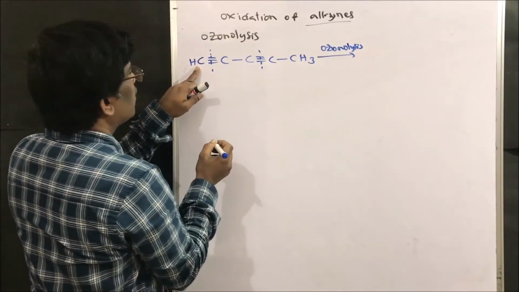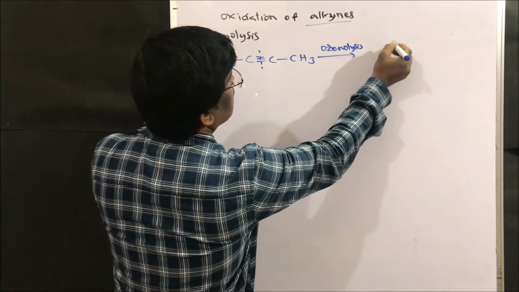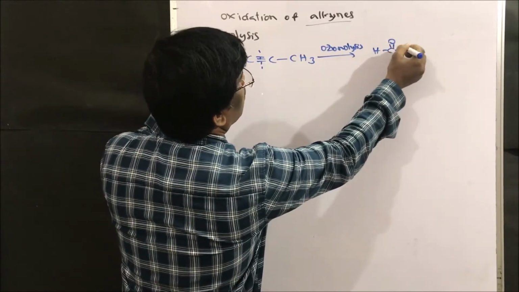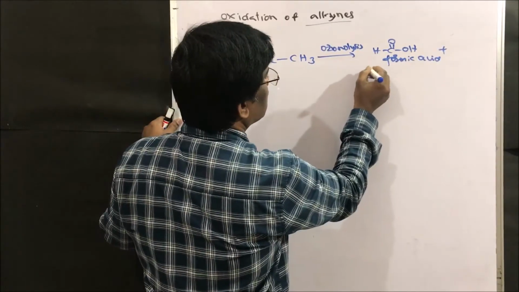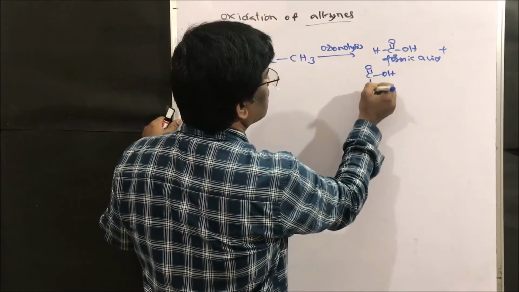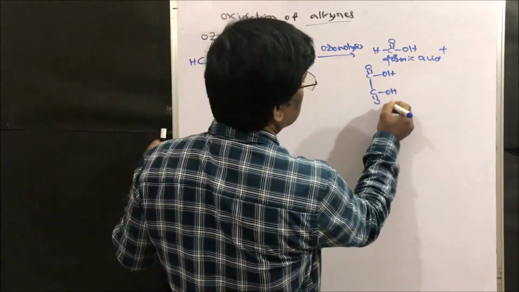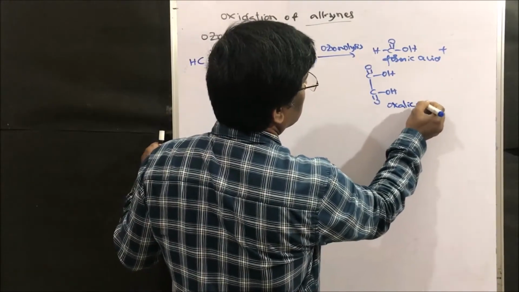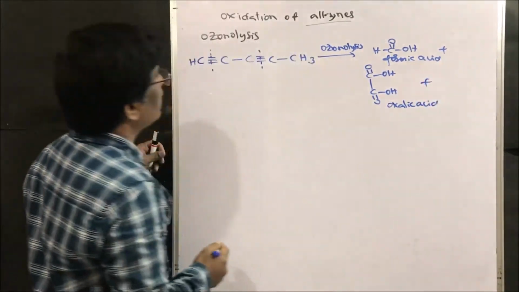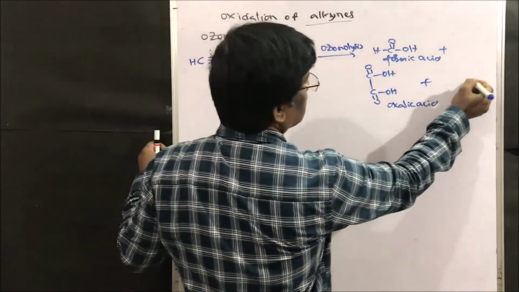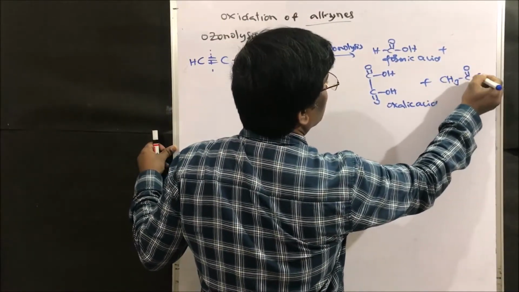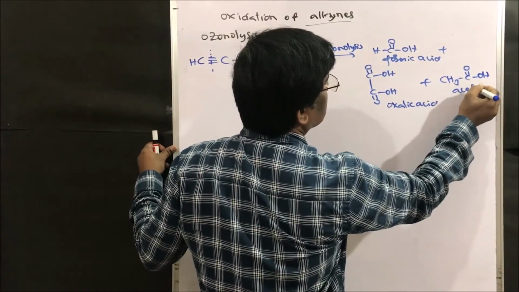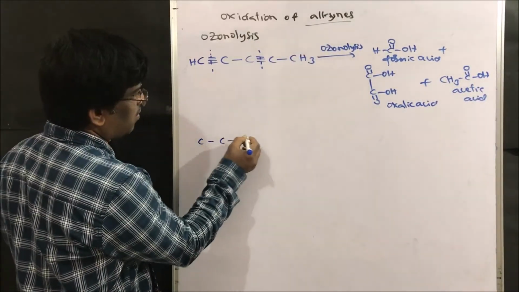Here we are going to get formic acid, HCOOH, plus acetic acid, CH3COOH.